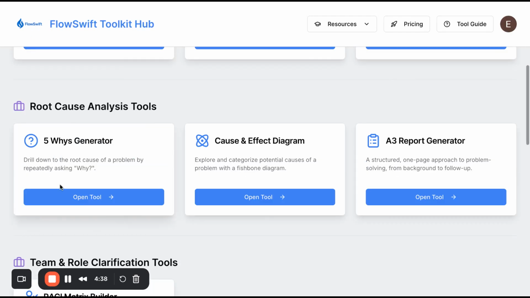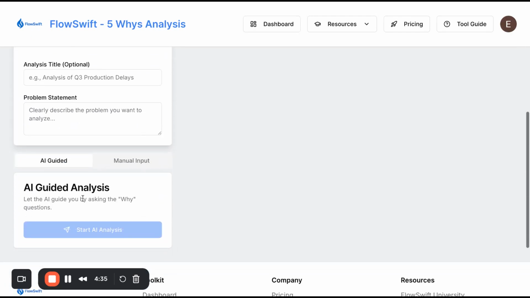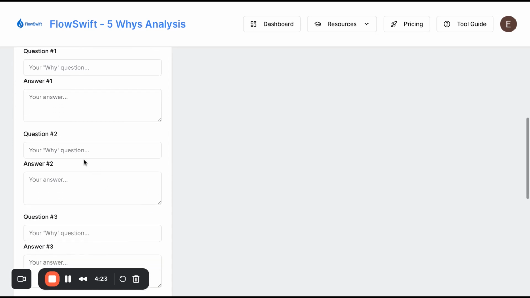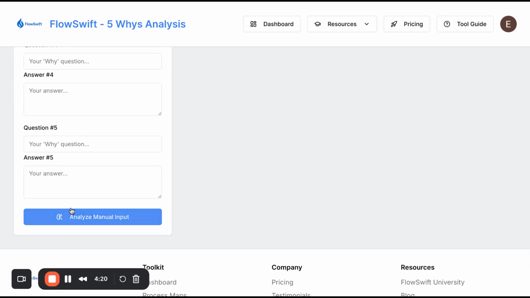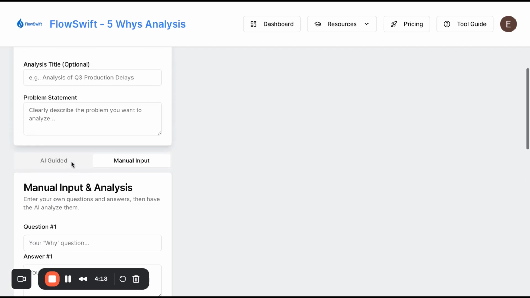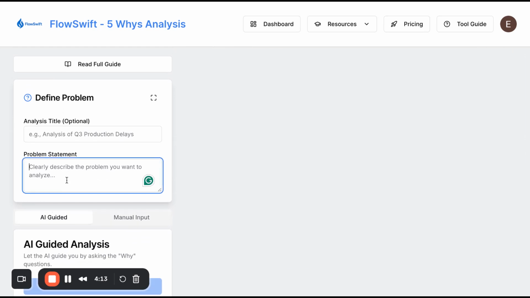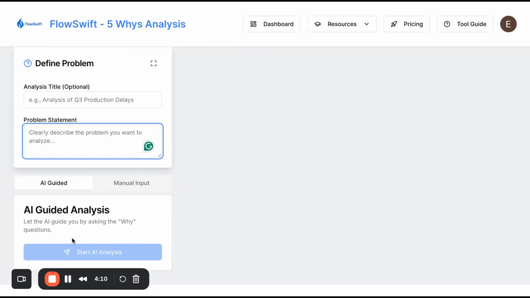So as we go back home, you can come in here and you can go through this manual input, which you can do if you're in a room with individuals while you're trying to solve a problem, and you can input the question and the answer for each one of the whys, and then at the end you can just analyze it. But for this video, we will enter a problem statement, and the AI will guide us through the steps, pretty much just asking us the whys for each one of the questions, saving us time on trying to think about what to ask next.